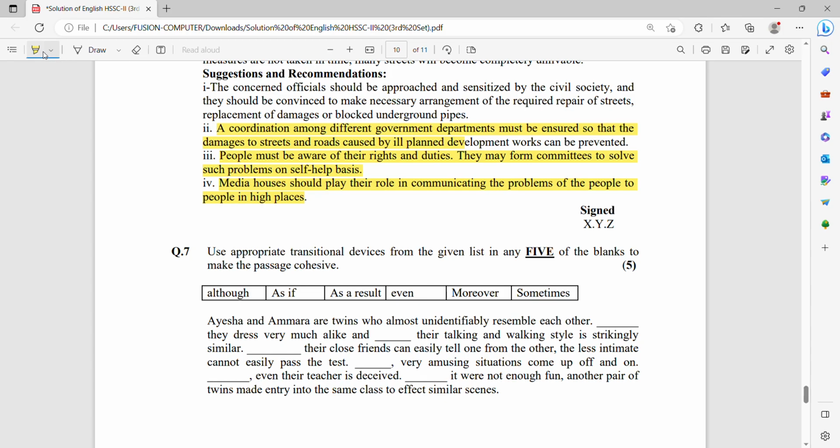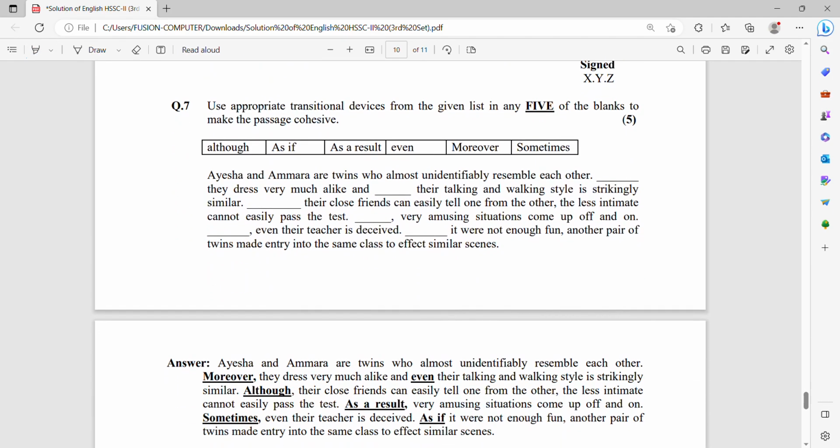So in the end, you have to put the regards. It may be on the right side of the report or on the left side of the report. Both could be correct. But do not write your name, your roll number, or the name of your institution in your paper. The last question from your subjective part is question number 7.